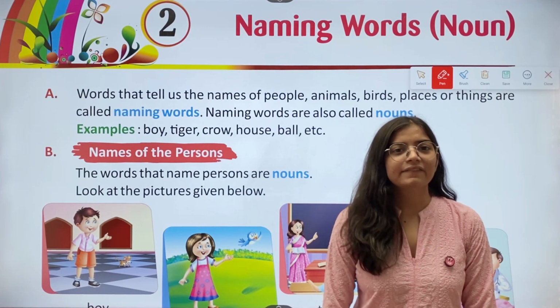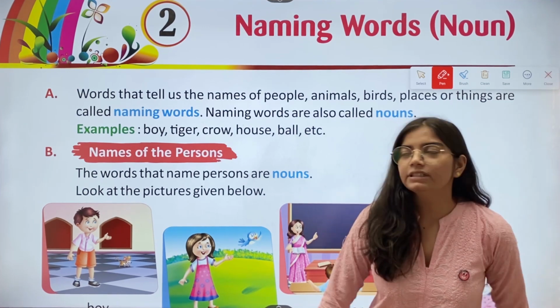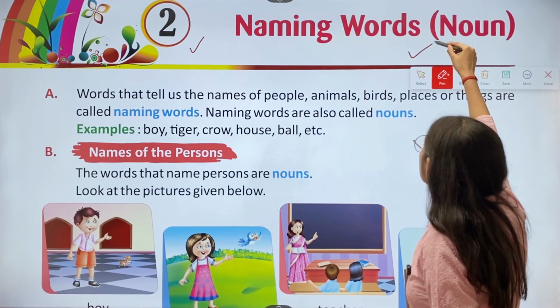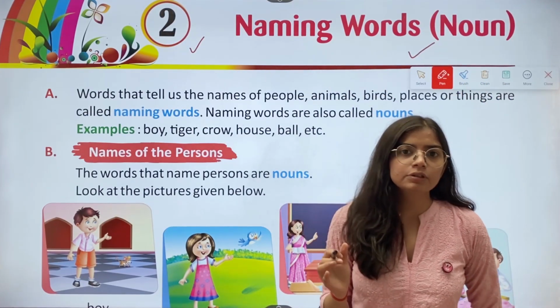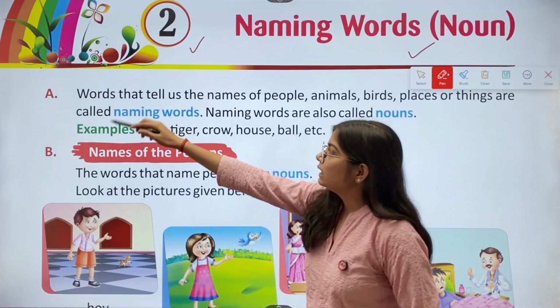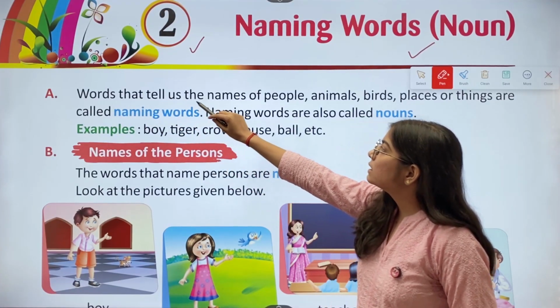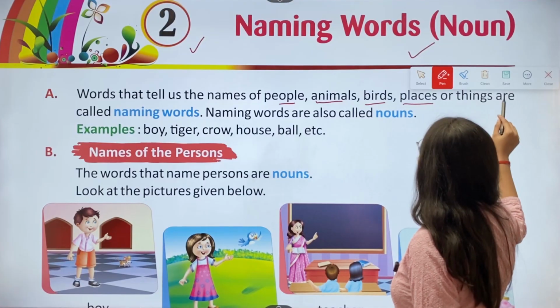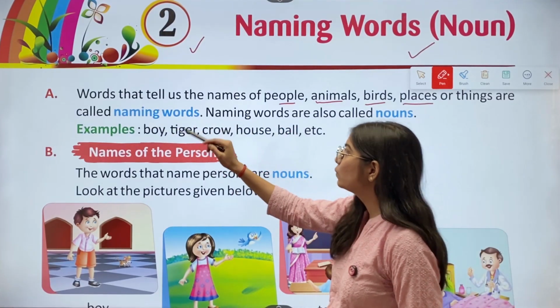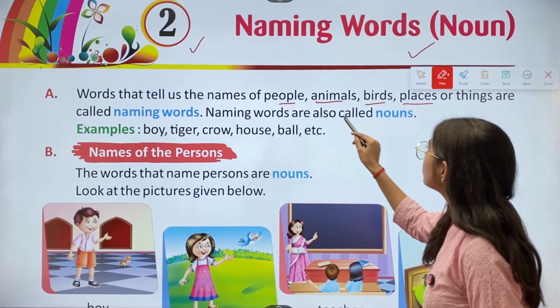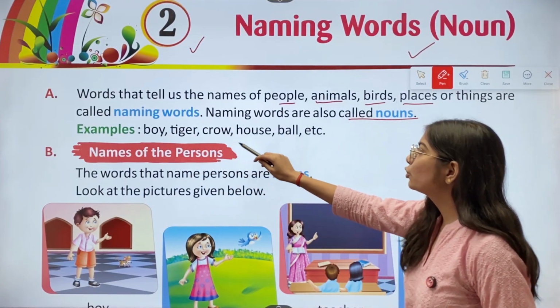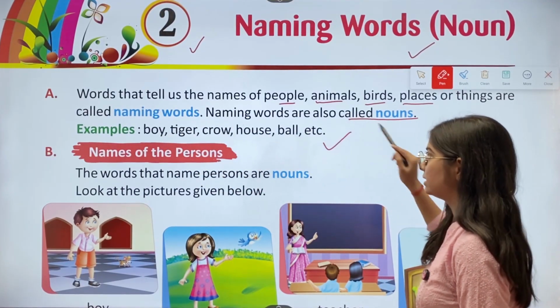Hi kids, we are starting a new chapter, chapter number 2, naming words, noun, from the book Grammar 1. A. Words that tell us the names of people, animals, birds, places or things are called naming words. Naming words are also called nouns. Examples: boy, tiger, crow, house, ball, etc.